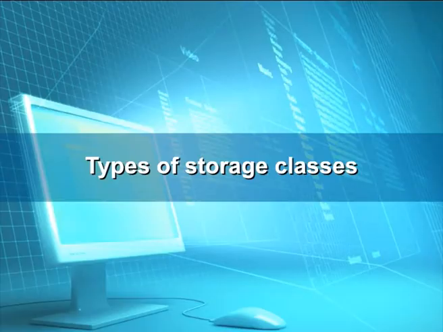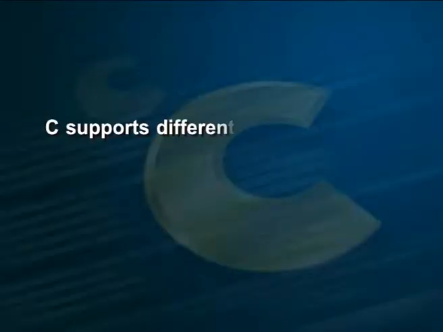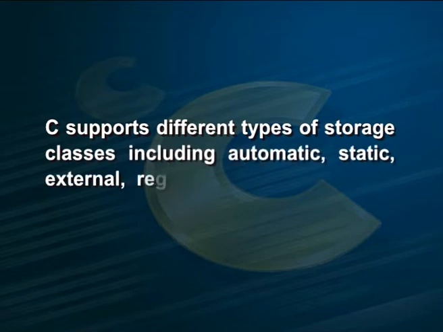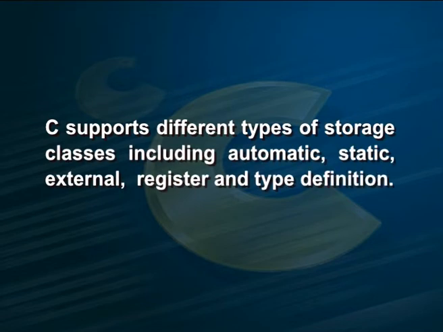Types of storage classes. The storage class of a variable is identified based on the storage class specifier used in the declaration. C supports different types of storage classes including automatic, static, external, register and type definition. They are identified using the reserved words auto, static, extern, register and typedef respectively.